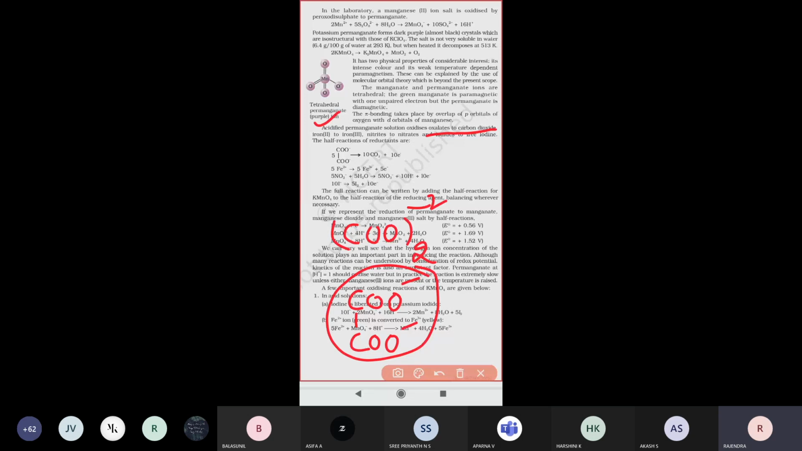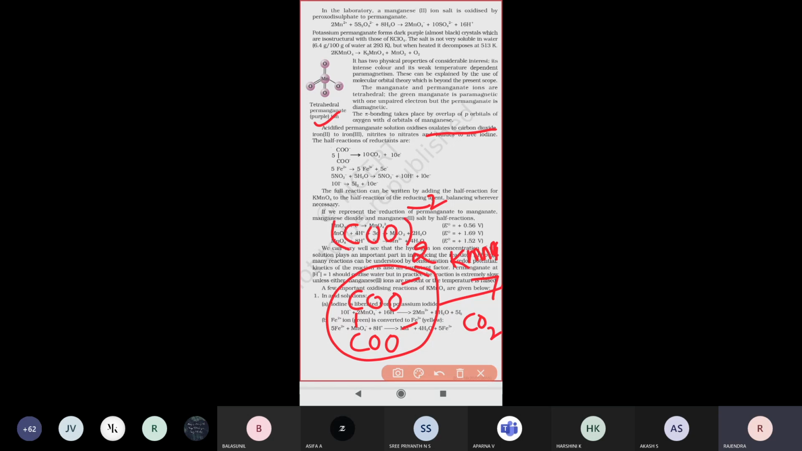So when this oxalate is treated with KMnO4 solution, the oxalate ion is converted into carbon dioxide. So what you conclude from this equation is that the permanganate ion acts as an oxidizing agent. That's why the oxalate ion, when reacting with the permanganate ion, is easily oxidized to form carbon dioxide gas.